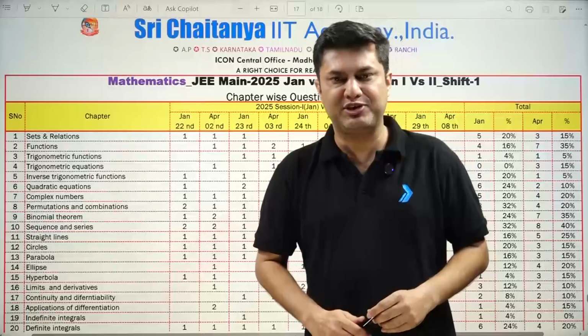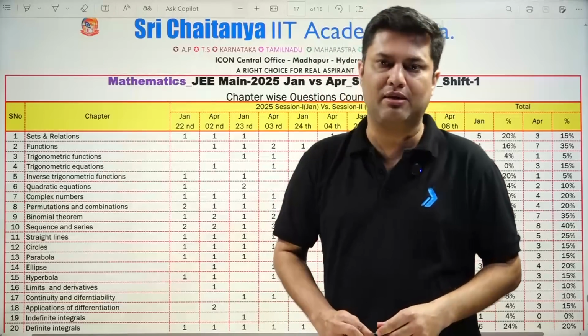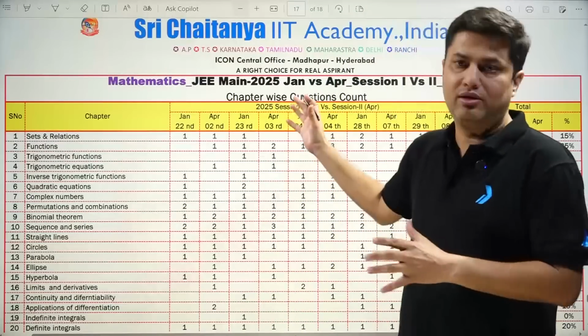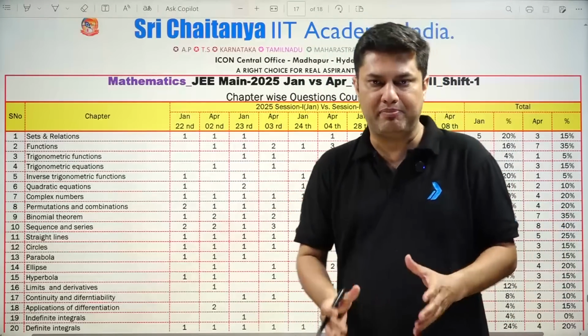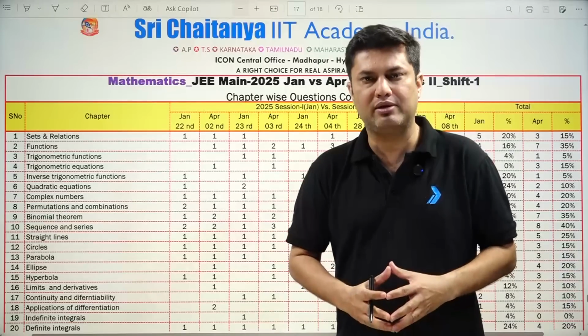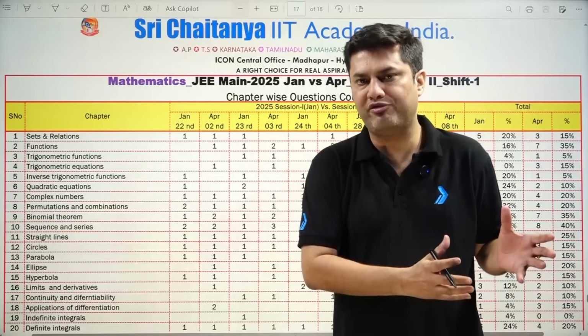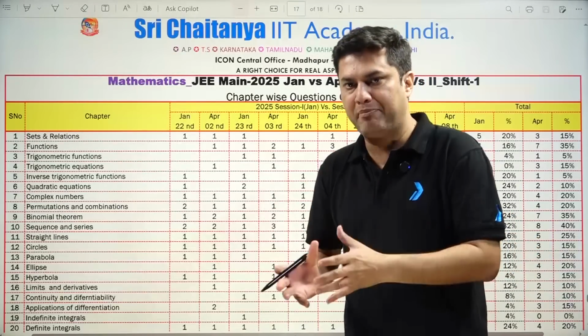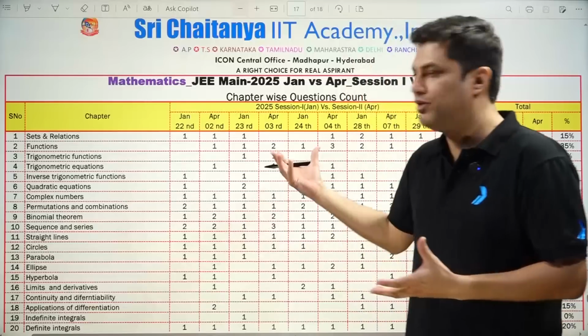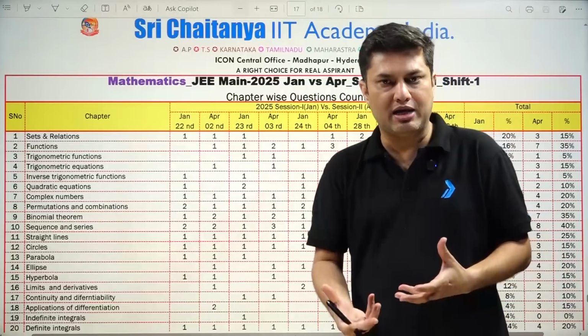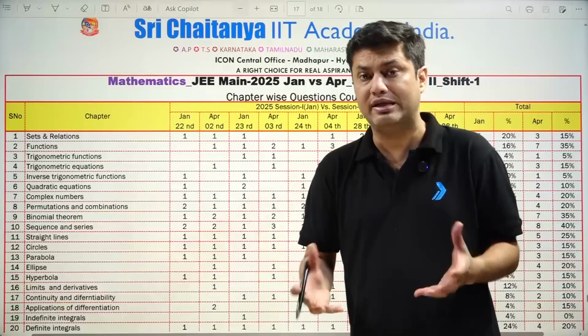Hello students. So today in this session we'll discuss the overall analysis of the JEE Main paper. First of all, we'll compare the JEE Main January 2025 paper versus the April paper. What is the difference between the weightage of the chapters asked in January and April? So first we'll discuss that.